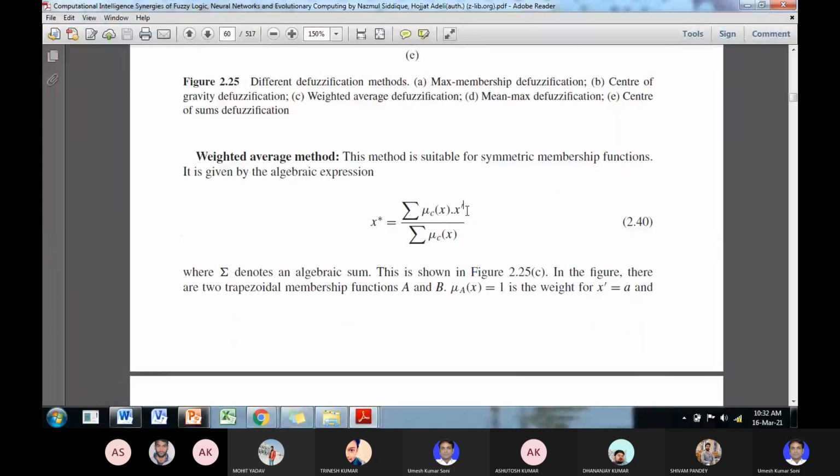Okay. For membership grade 1 the value of the input is a.